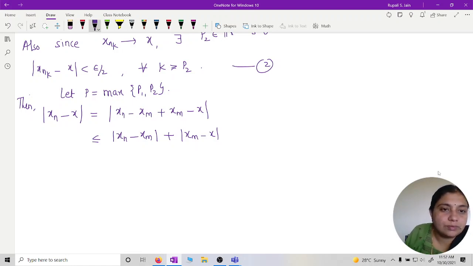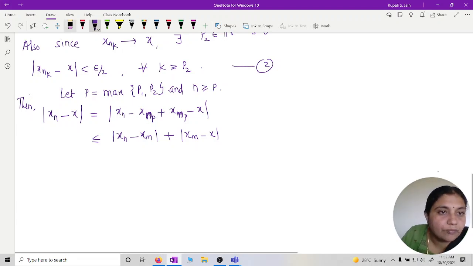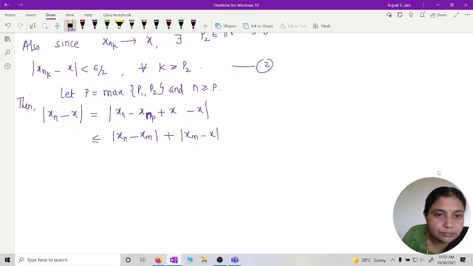Let p be greater than or equal to the maximum of p1, p2, and we will say n greater than or equal to p, because we want n. Then instead of m, because we have this in terms of the subsequence, I will add and subtract x of the p-th term in terms of the subsequence, I will take x_{n_p}.